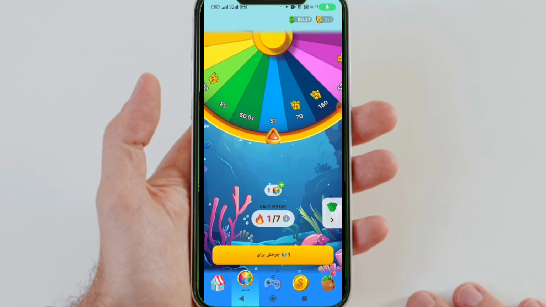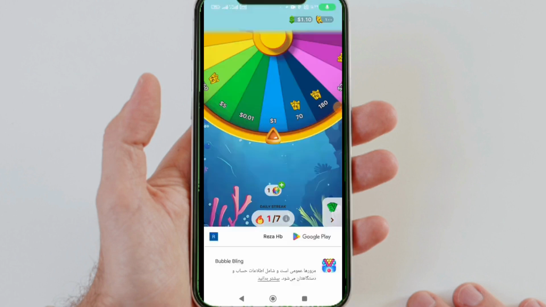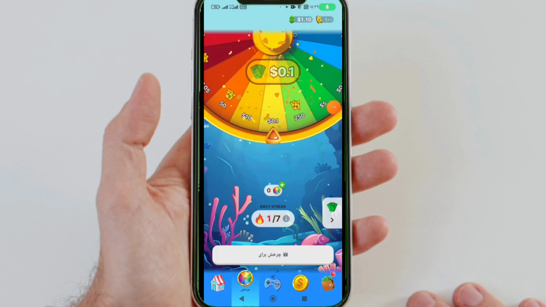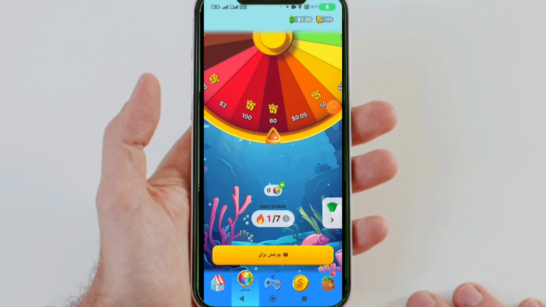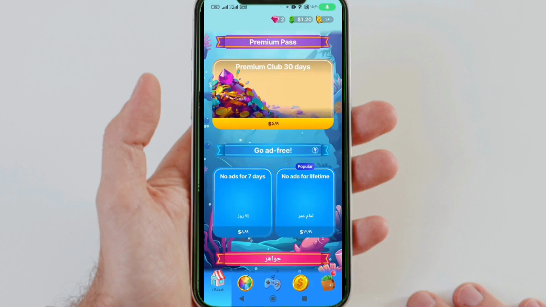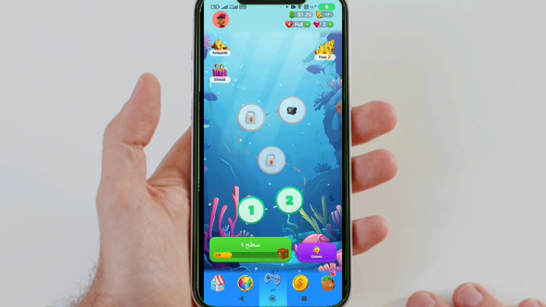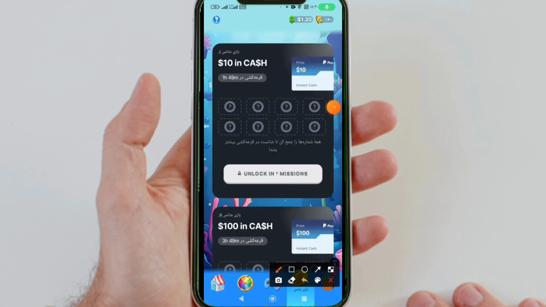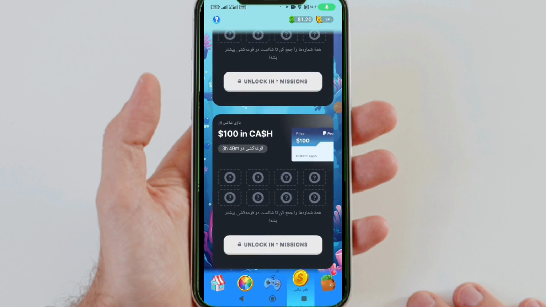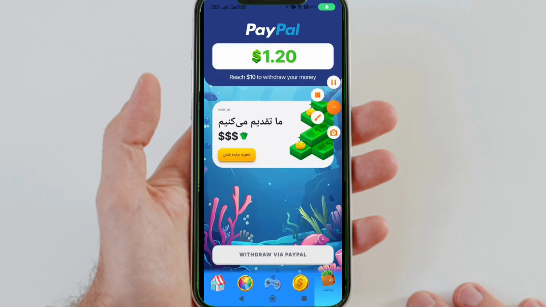At the top section, it shows you the amount of income you have earned from this platform. So far, with just 2 clicks, I have earned $1.20 from this game. You can use the store section, which is a part where, for example, you can make in-app purchases for yourself. However, I do not recommend doing this.